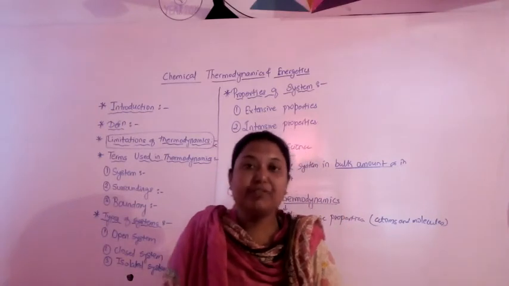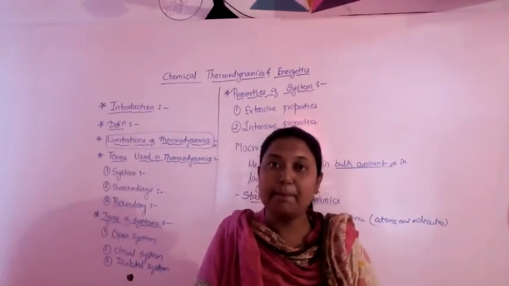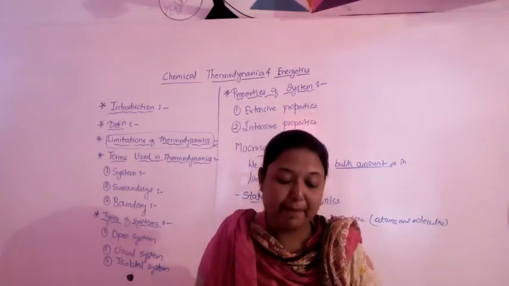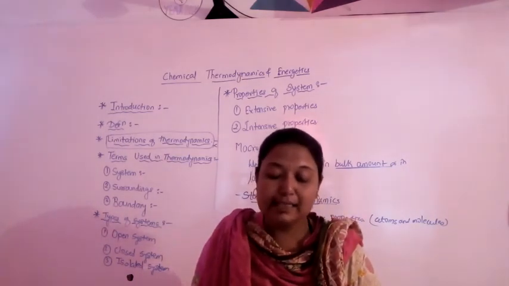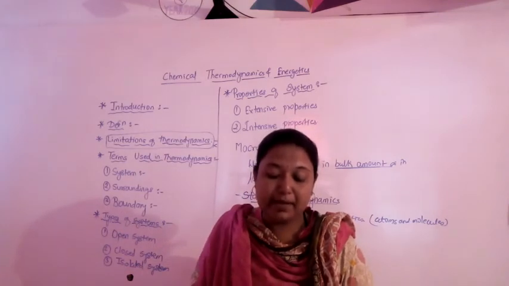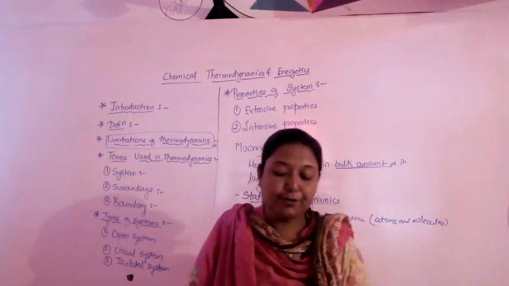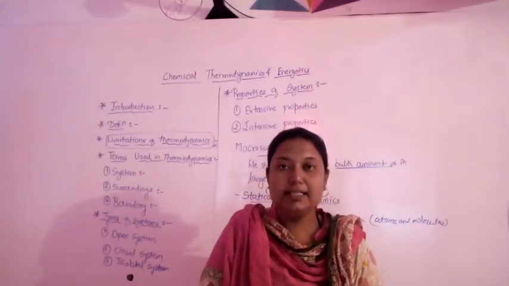What is the definition of system? It is the portion or part of the universe chosen to study thermodynamic properties. For example, a reaction mixture, that is reactant and product in the stoppered flask, is a system.